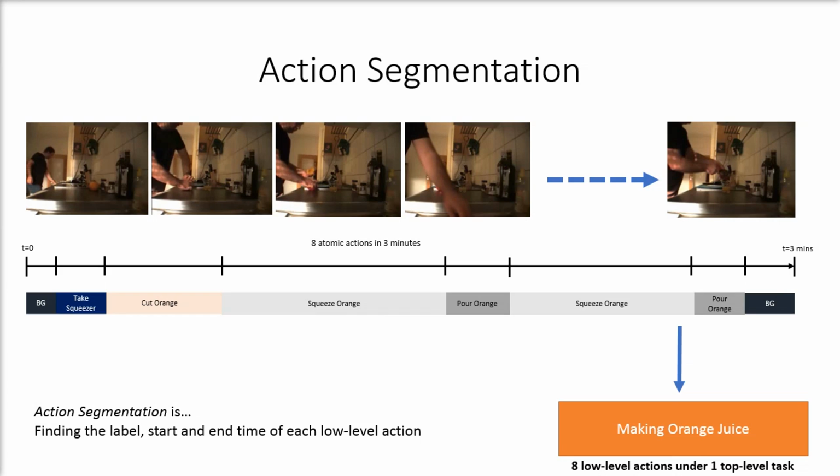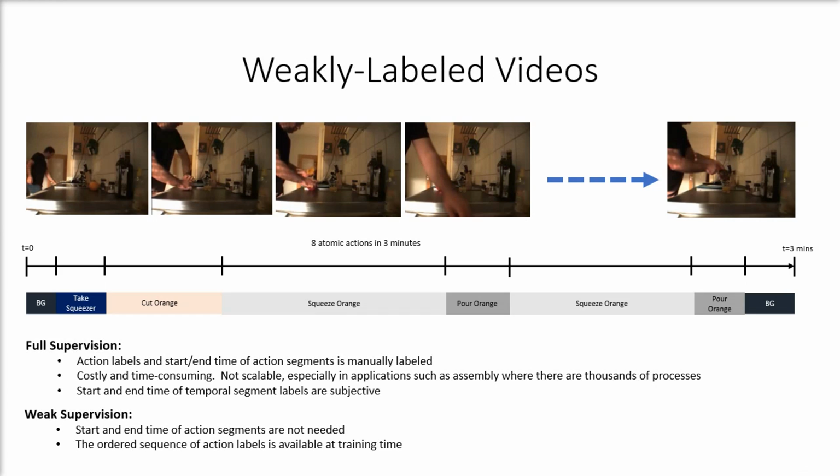The main problem addressed in this paper is action segmentation. Action segmentation can be defined as the problem of finding action labels and the start and end time of those actions in a video. In the fully supervised version of action segmentation, we have access to action labels as well as the start and end time of them during training. Whereas in weakly supervised action segmentation, which we address in this paper, we only have access to the ordered sequence of action labels at training time. So there's no information at training time regarding the start and end timestamps of those actions, and we have to learn that.